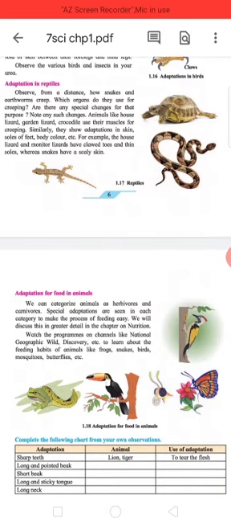Similarly, they show adaptations in skin, soles of feet, body color, etc. For example, the house lizard and monitor lizard have clawed toes and thin soles, whereas snakes have scaly skin.